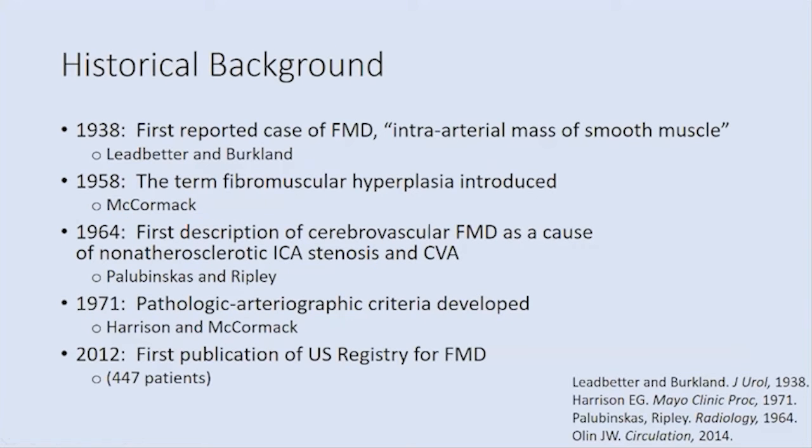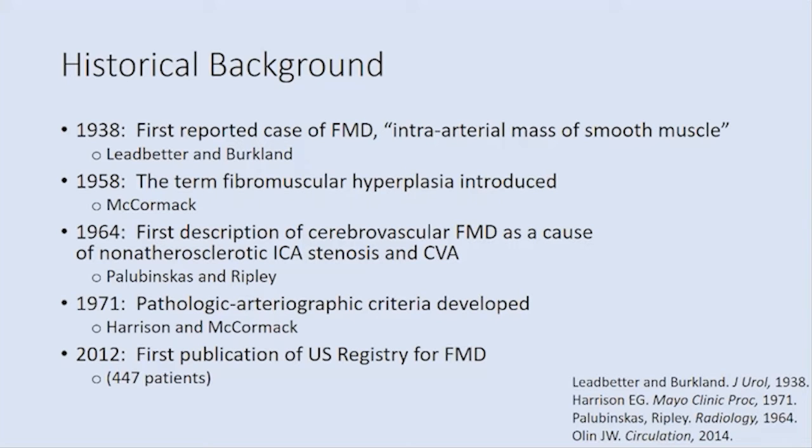So for some historical background, the first case of fibromuscular dysplasia in our literature was back in 1938 by Ledbetter and Birkeland, where they diagnosed a 5.5-year-old boy with severe hypertension, very elevated blood pressure, and a renal artery that was partially occluded by some intra-arterial mass, some mass that was inside of there. They actually cured his hypertension by doing a unilateral nephrectomy, where they remove the kidney. And they looked at it under the microscope, and they identified that there was this abnormality there.